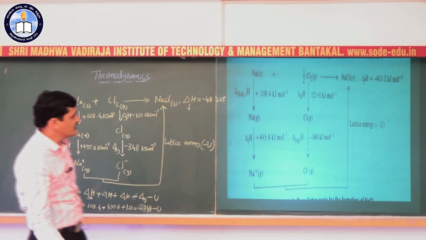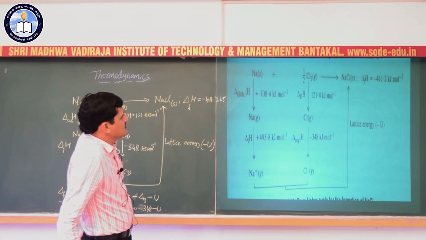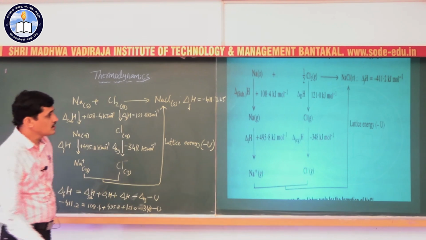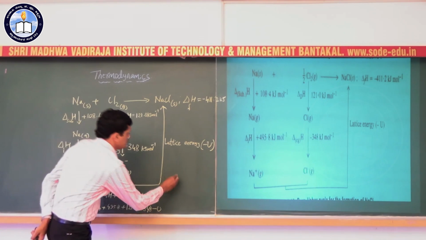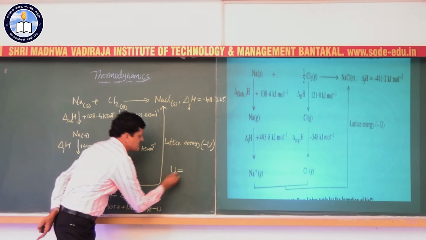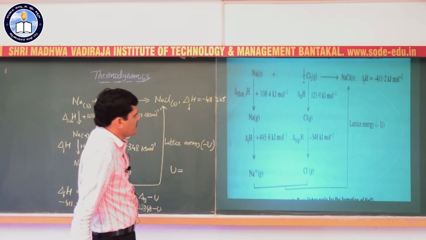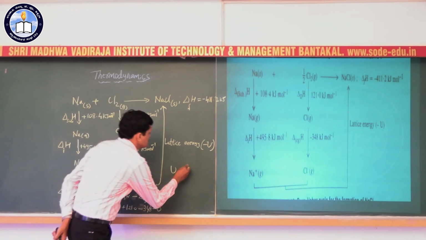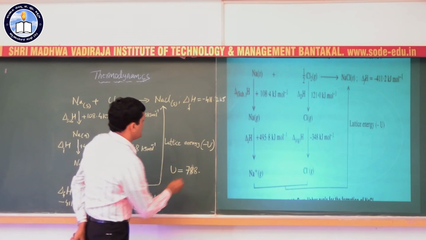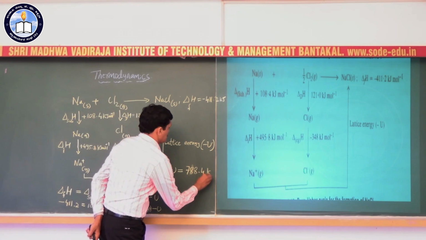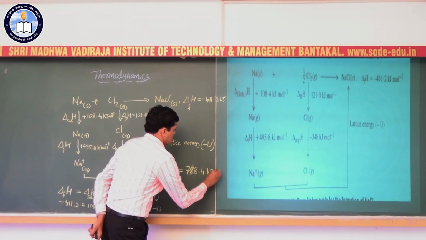If you simplify the values given here, we can get the value of U, that is the lattice enthalpy of sodium chloride, 788.4 kilojoule per mole.